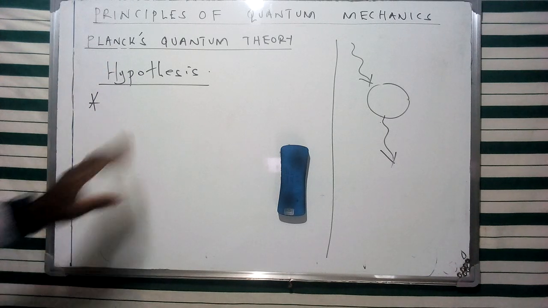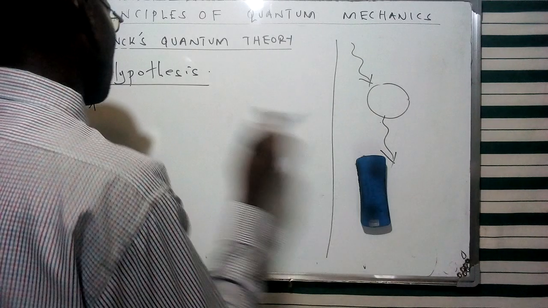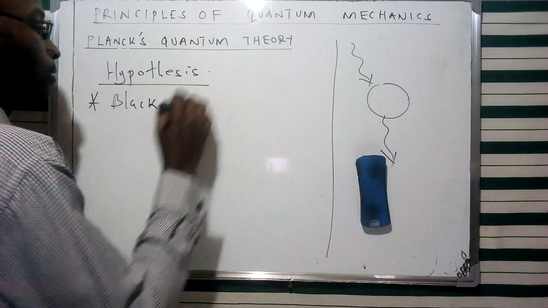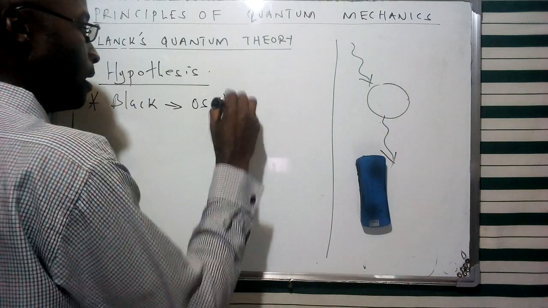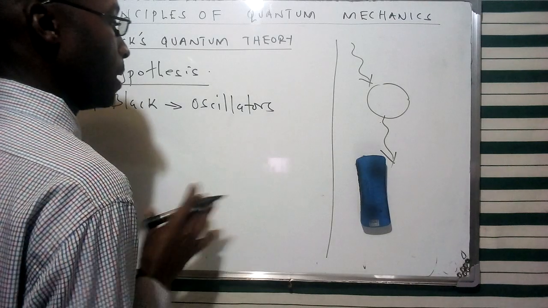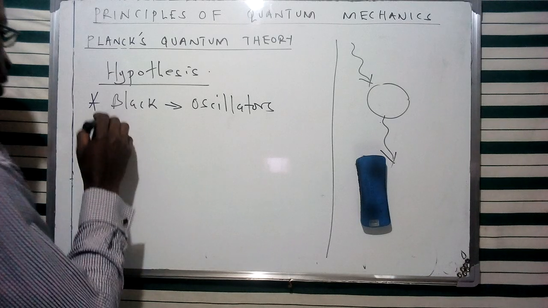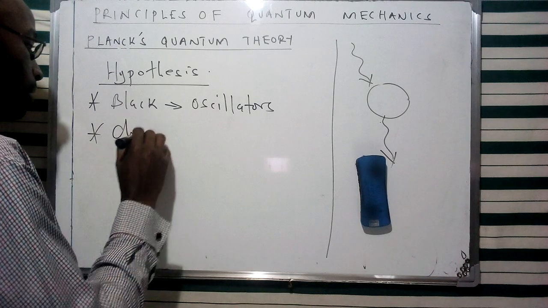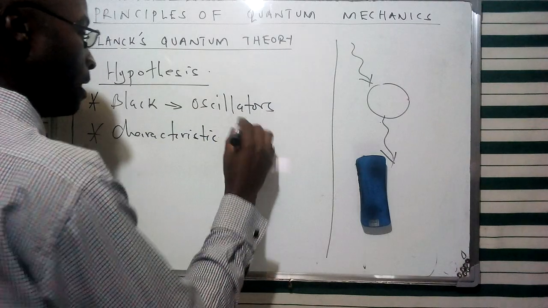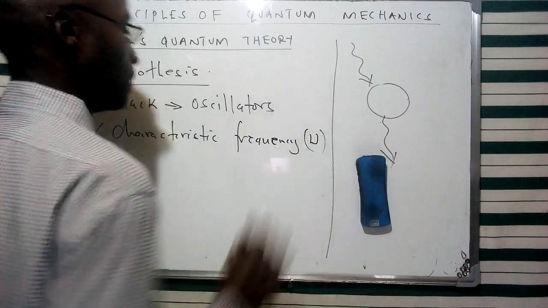Now according to Max Planck, a black body consists of a large number of oscillators which are vibrating at a characteristic frequency. So one of his arguments is that a black body consisted of a large number of oscillators. These oscillators we're going to look at as vibrators, or particles which vibrate, that Max Planck referred to as oscillators. Max Planck argued that these oscillators vibrate at a characteristic frequency, which means each oscillator is going to vibrate at its own frequency, which we give in terms of this specific symbol.